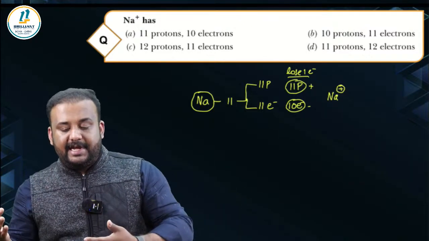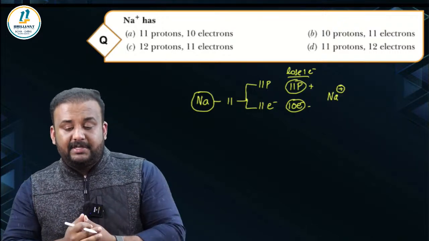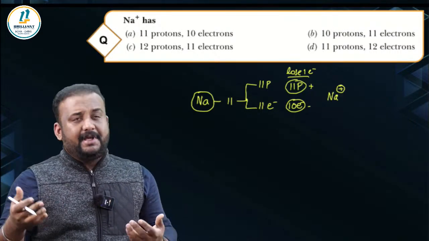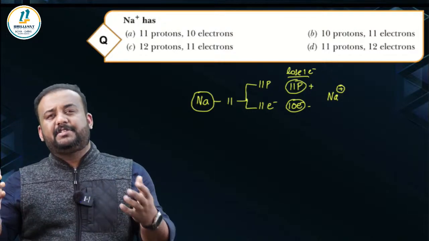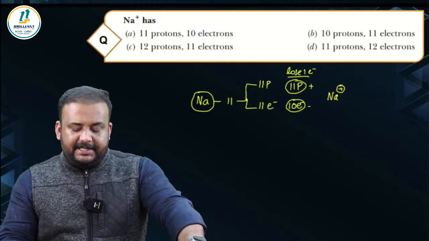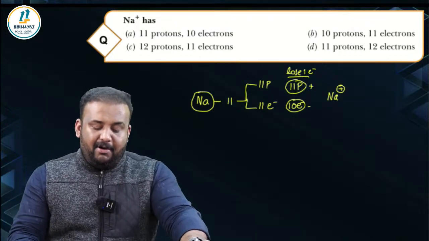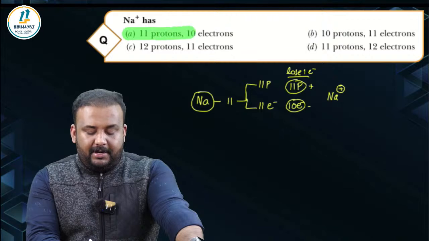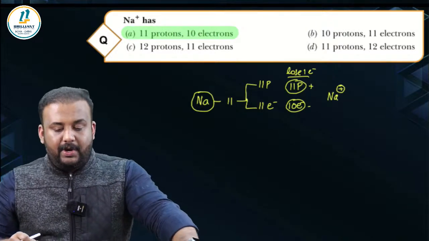And on the other side, we have anions. What are anions? Anions are those where gain of electrons has happened. That means the number of electrons in that species is more than the number of protons, right? So here the question is, sodium ion contains how many protons and how many electrons? There will be 11 protons and 10 electrons only.